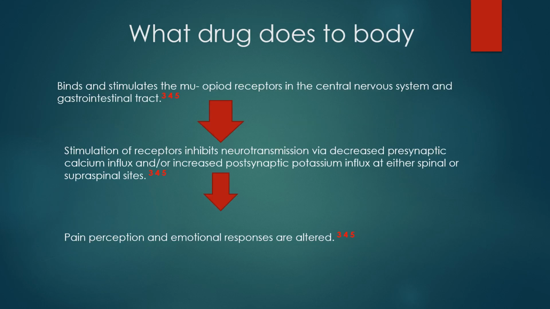What does the drug do to the body? Methadone binds and stimulates the mu-opioid receptors in the central nervous system and gastrointestinal system. Stimulation of receptors inhibits neurotransmission via decreased presynaptic calcium influx and/or increased postsynaptic potassium efflux at either spinal or supraspinal sites, which alter pain perception and emotional responses within our body.